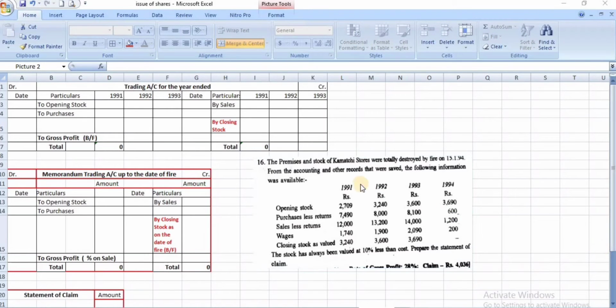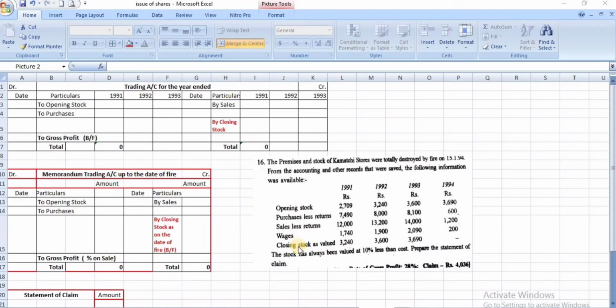Here the premises and the stock of a Kamachi store were totally destroyed by fire on 15/1/94. From the accounting and other records that were saved, the following information is available. Opening stock for 4 years is given. This is the period the fire occurred, and the previous 3 years data is given. Opening stock, purchase less return, sales less return, wages, closing stock.